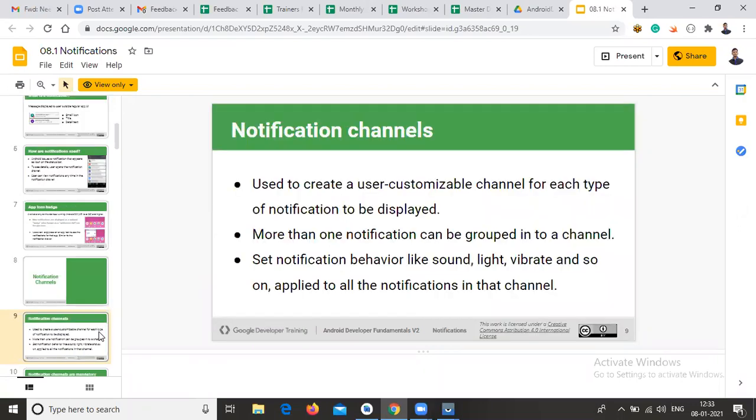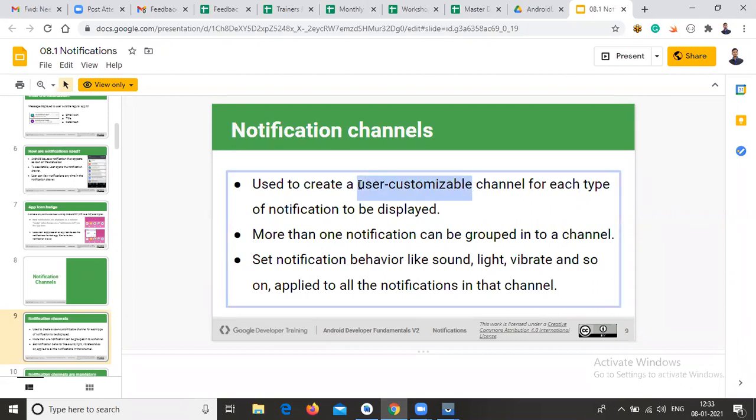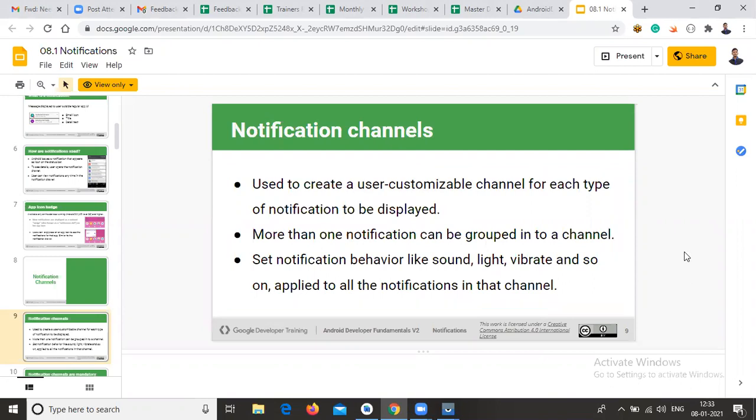A notification channel is used to create a user customizable channel for each type of notification to be displayed. Whatever notification is displayed in our application will be customizable, so you can customize a particular notification. But in the below versions, we are unable to customize these notifications. More than one notification can be grouped into a channel. Generally, in below versions we are unable to group particular notifications.